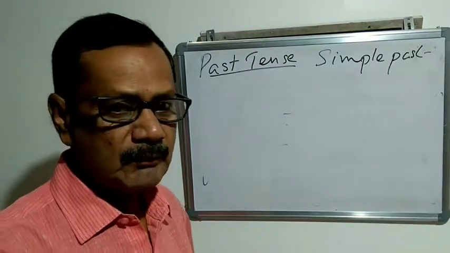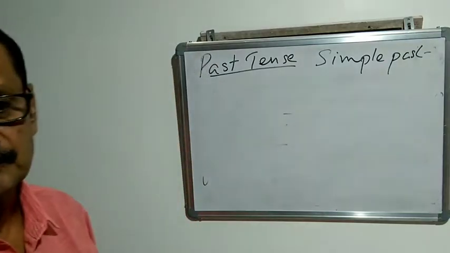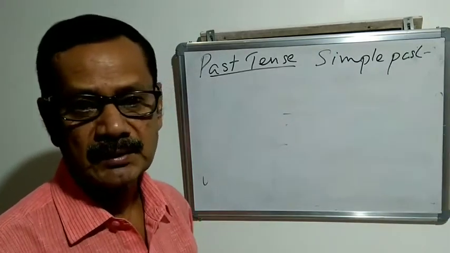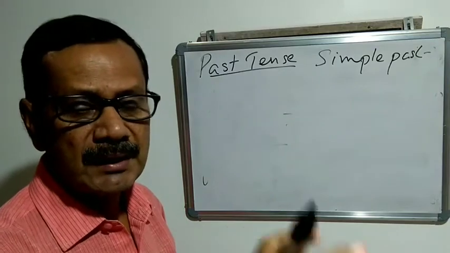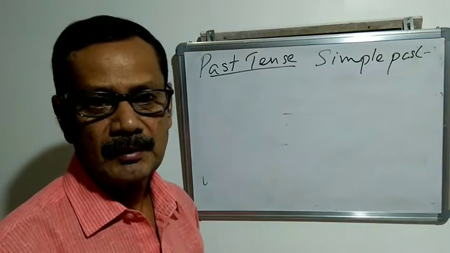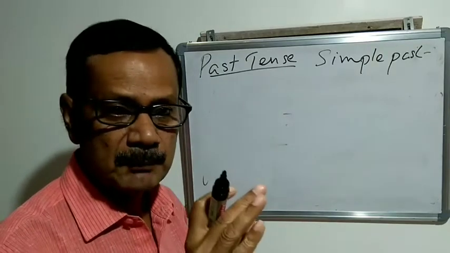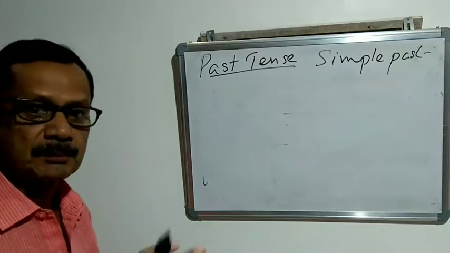I have given you an example of present perfect: I have seen Taj Mahal. No time is there, no past time adverb is there. But when we use I saw Taj Mahal last year, last year is the past time adverb. If a past time adverb is there, you should use simple past, not present perfect.